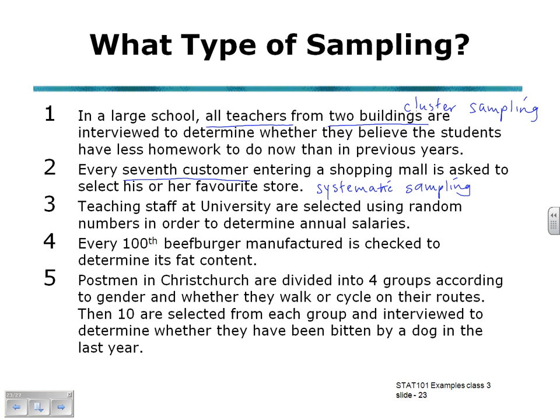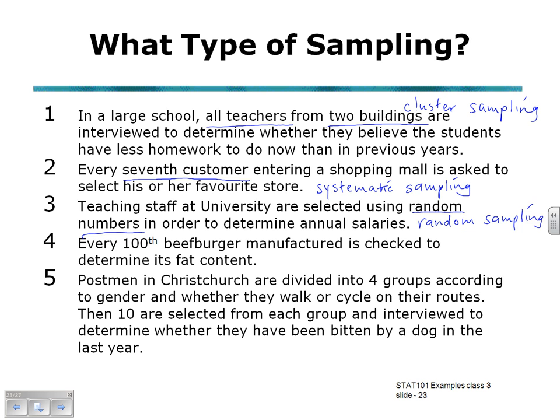Number 3, teaching staff at university are selected using random numbers in order to determine annual salaries. Using random numbers leads us to believe it's random sampling, using random numbers to decide which teaching staff to interview.